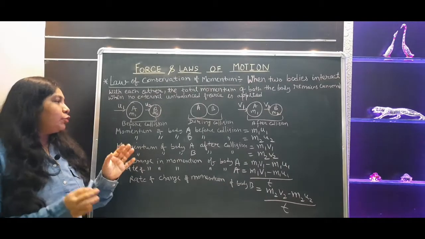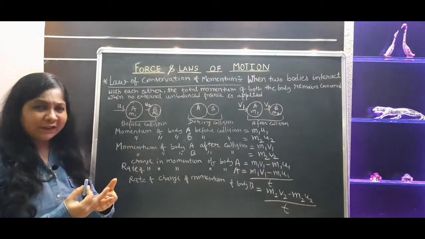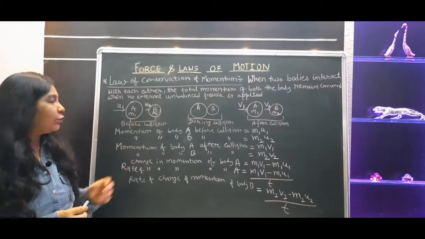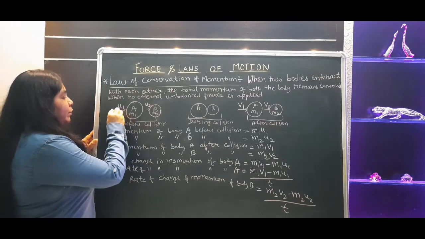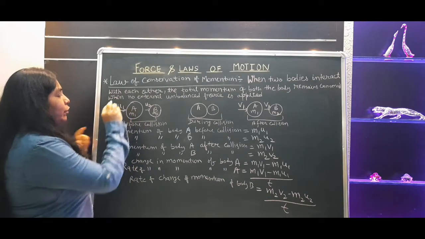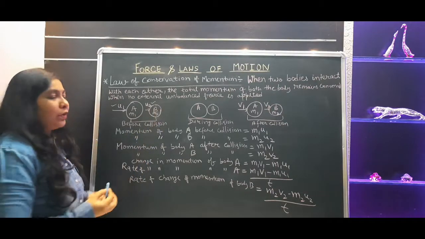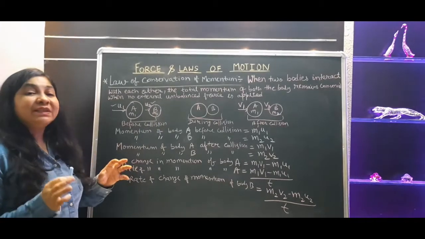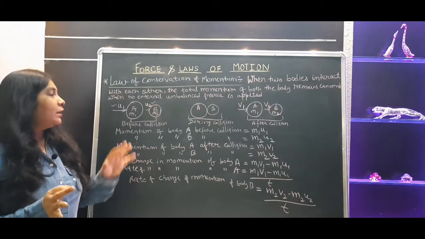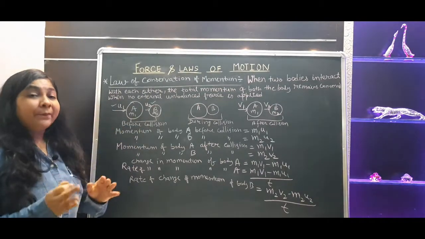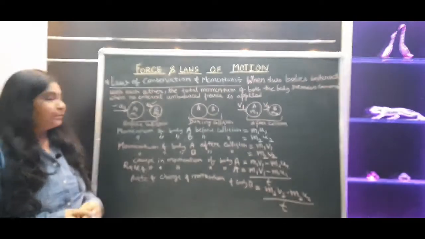And let's suppose these two bodies are moving in a particular direction with different velocities, because both are two different objects, so definitely they can move with different velocities. So let the first body be moving with the velocity u1, and the second body with the velocity u2. As we know, u is defined as initial velocity. We have studied all these things in the chapter Motion. So u1 and u2 are the initial velocities of body A and body B.